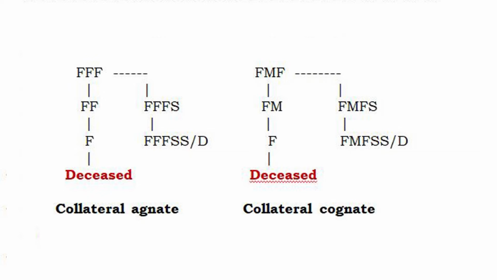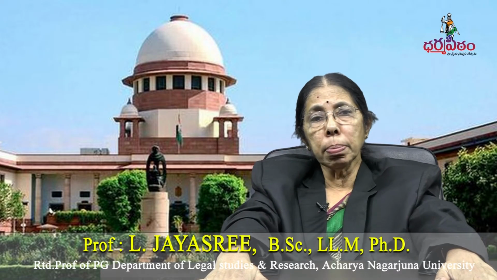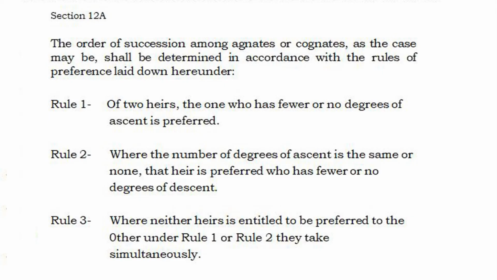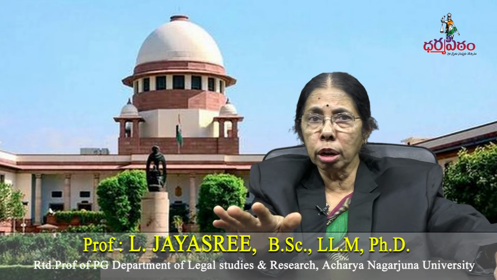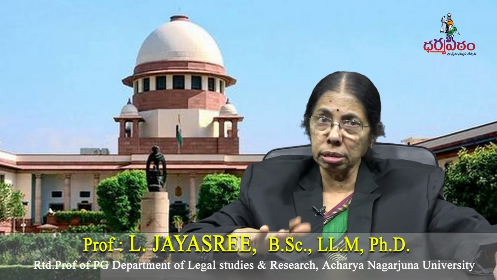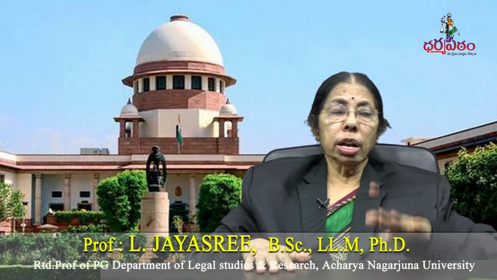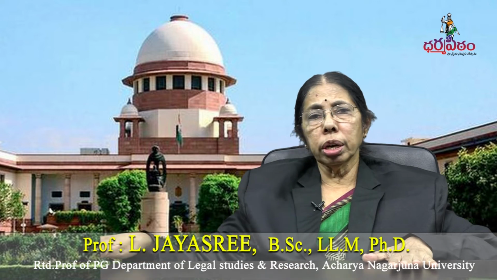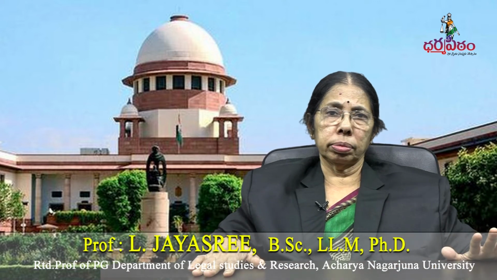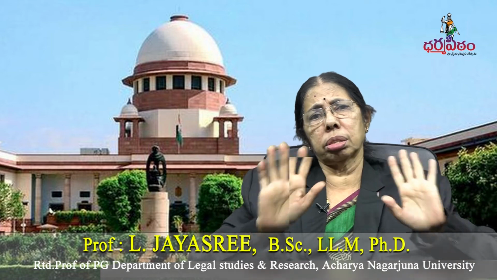Now, order of succession. How the property will be distributed, again in agnates and cognates. I am saying that rules are the same for agnates and cognates. One thing you have to remember is, again I am repeating, if there is a cognate and an agnate, the cognate will not get anything. First you have to see whether both are agnates or not, whether both are cognates or not. If you see and confirm that both are agnates, the rules are applied. If one is an agnate and the other is a cognate, the cognate won't get anything and you have to decide only among the agnates. The other rules are all the same.